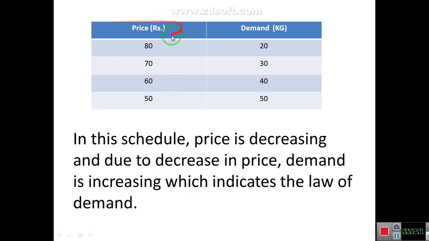Now we explain it with the help of a schedule. You can see the price decreases from 80 to 70, 60 and 50, and in the second column you see the demand, which is increasing. When price is 80, demand is 20. Price reduces to 70, demand increases from 20 to 30 and so on. When price falls from 80 to 50, demand extends from 20 to 50. This is the explanation of the schedule.